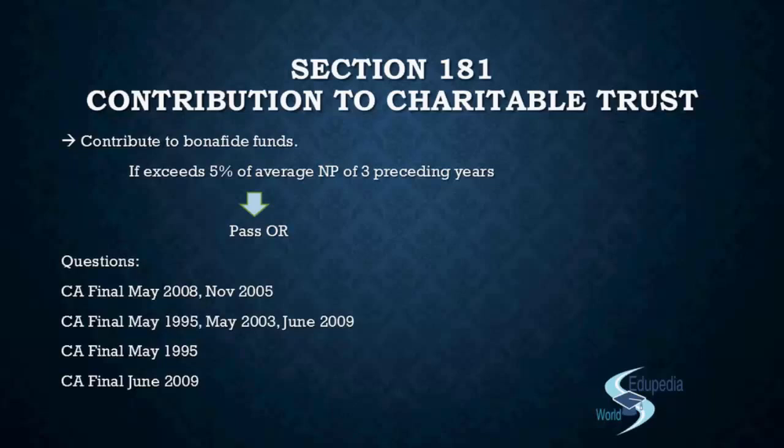So it's a small section, please remember it, and we'll discuss the questions and try that the minute details of the section are also clear with you, so that if you get a question on this easy section, you do not miss out on the marks. So the first question that we'll pick up is CA Final May 2008 and November 2005. You had the same question repeating in your examination, and the size of the question actually went up to half a page.